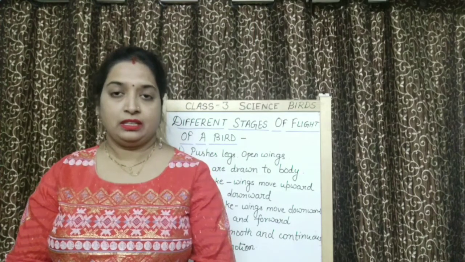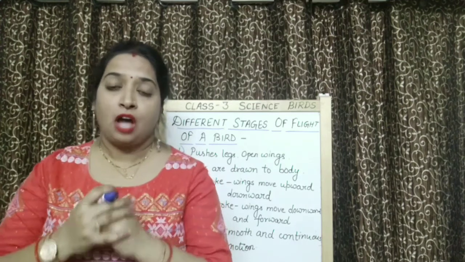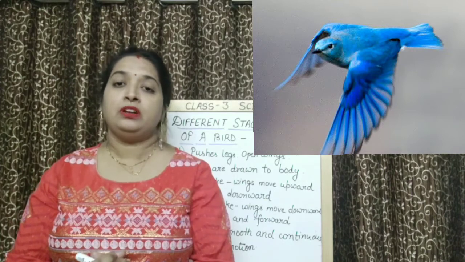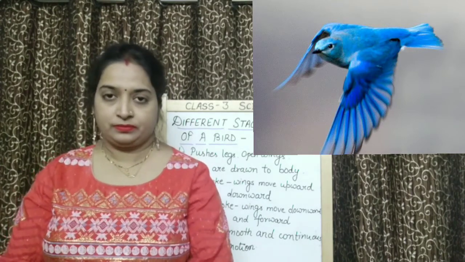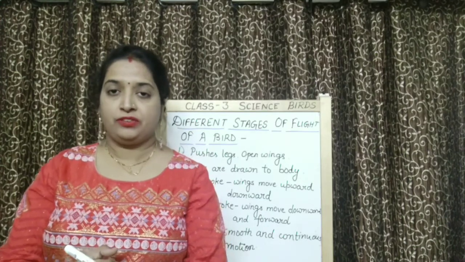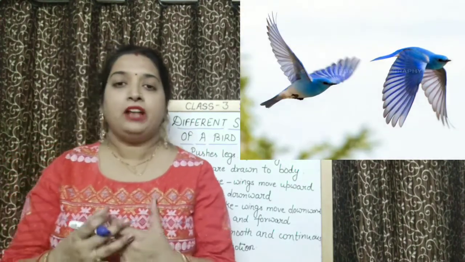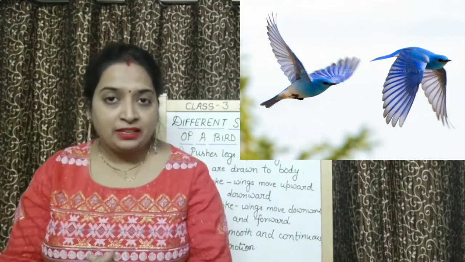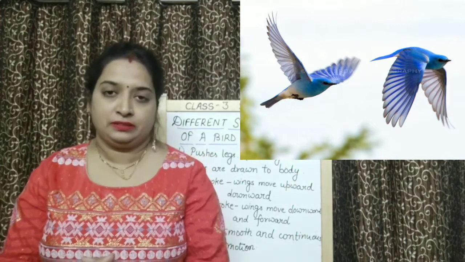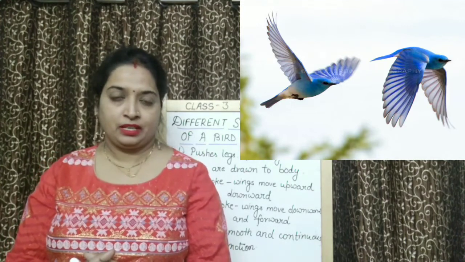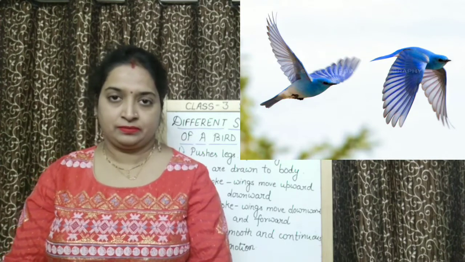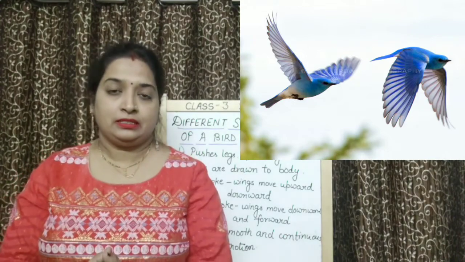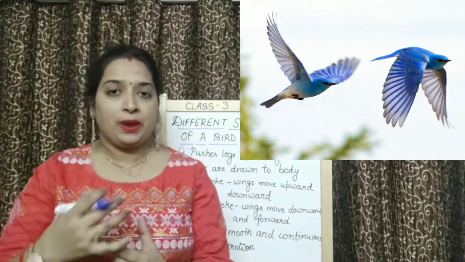Then it starts down stroke. During downstroke, wings move downwards and forward. So children, by these upstroke and downstroke movements, the air which is present below the wings lifts the body of the bird in the air and the bird starts flying. Air present below the wings pushes the bird's body up and slowly it starts flying.